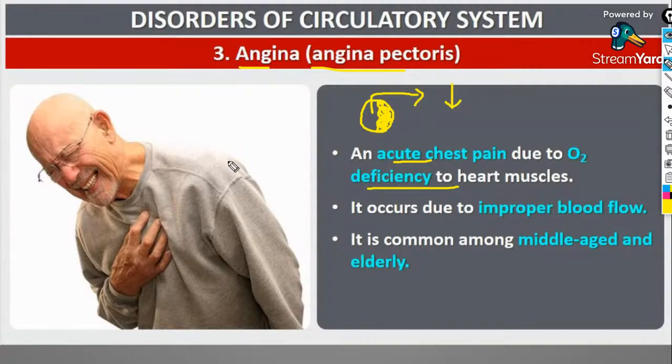That causes a deficiency in the supply of oxygen to the heart muscles, leading to acute chest pain. And that chest pain is referred to as angina or angina pectoris.